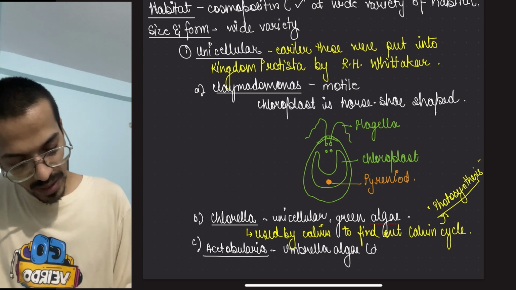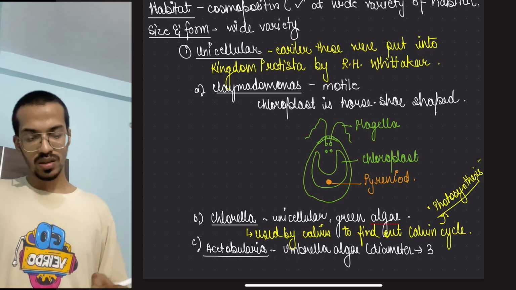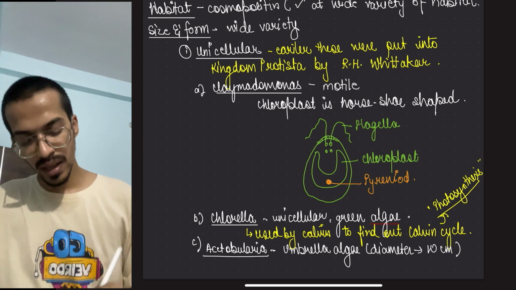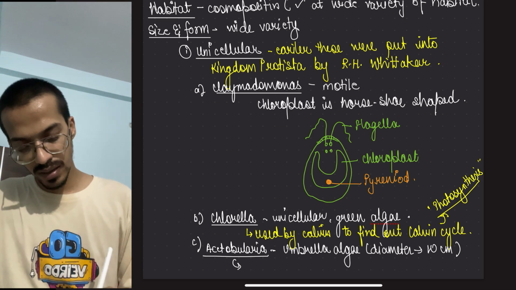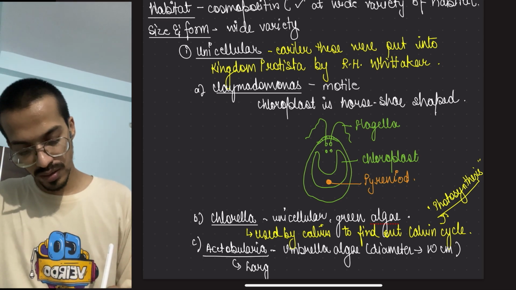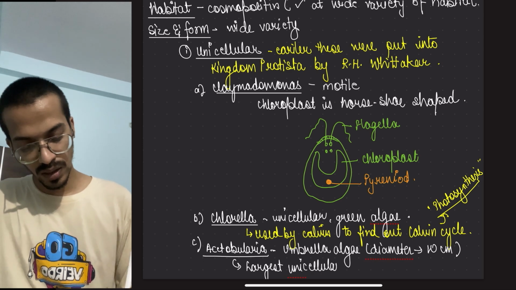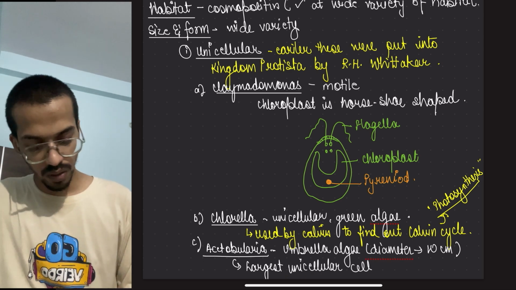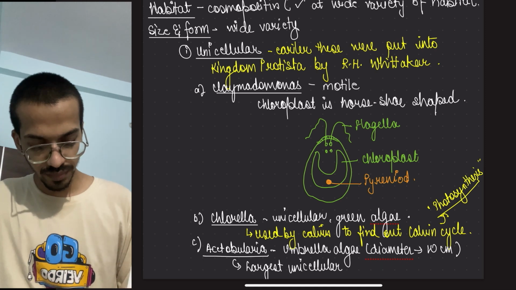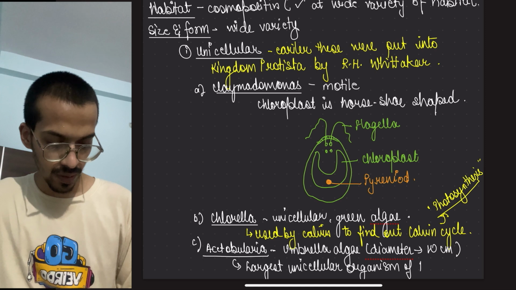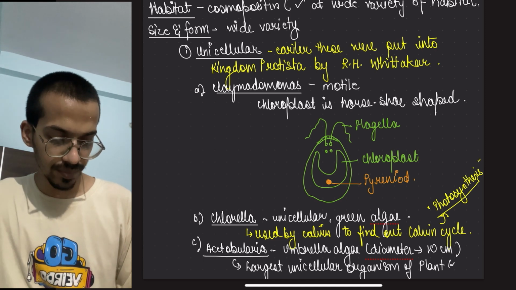Its diameter is close to 10 centimeter. And it is the largest unicellular cell or organism of the plant kingdom.